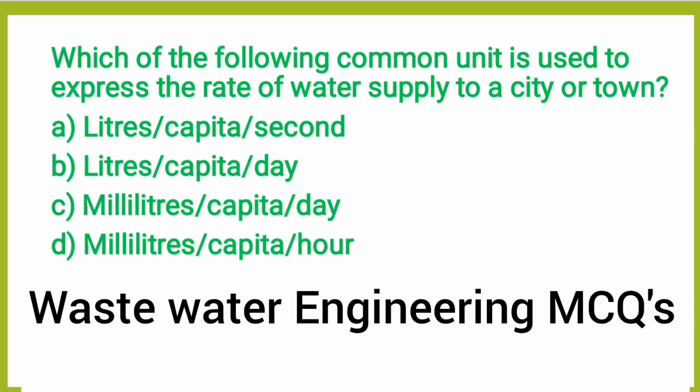Next question, which of the following common units is used to express the rate of water supply to the city or town? Option A, liter per capita per second, option B, liter per capita per day, option C, milliliters per capita per day, option D, milliliters per capita per hour. So the correct answer is option B, liter per capita per day. Basically the common unit used to express the rate of water supply is liters per person per day. So capita refers to each person or individual needing the water per day. Okay, so liters per capita per day.